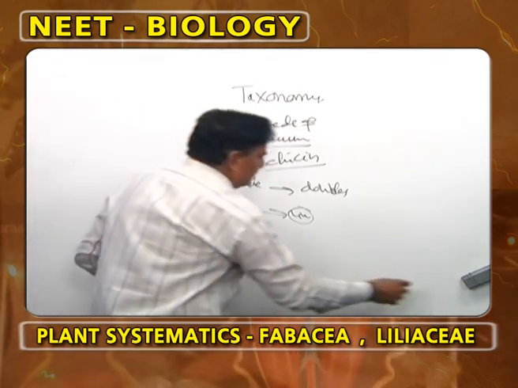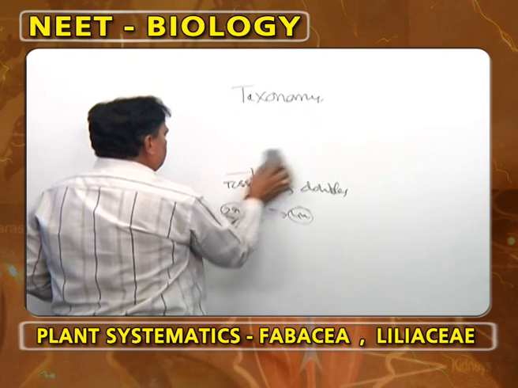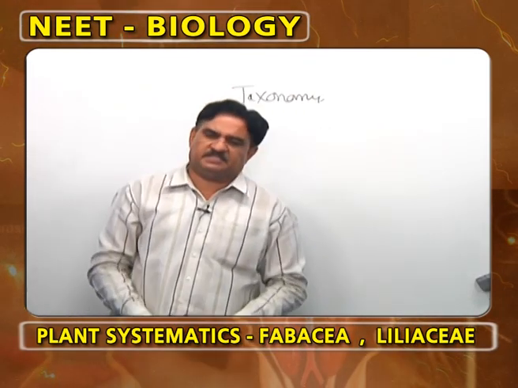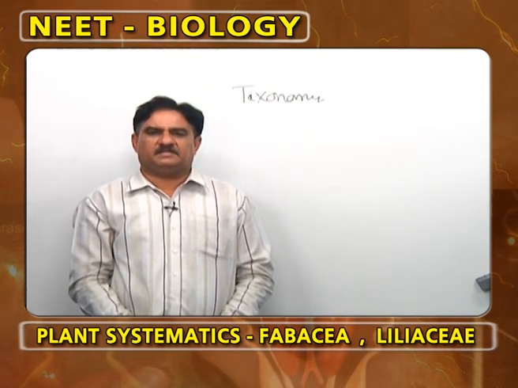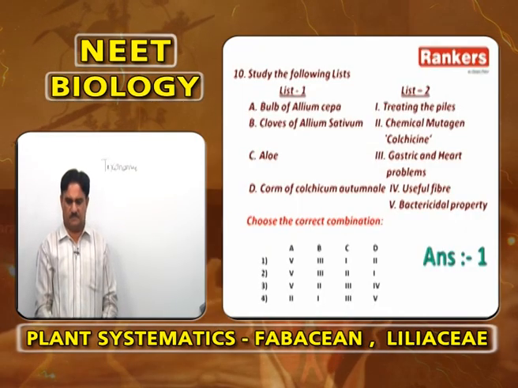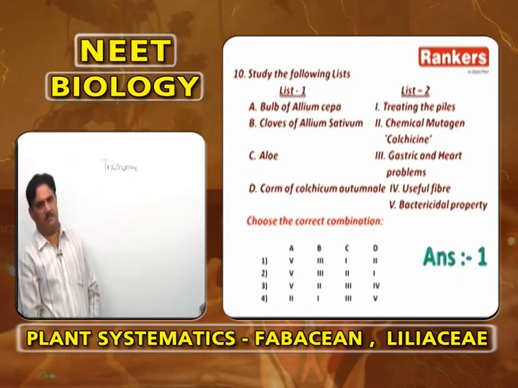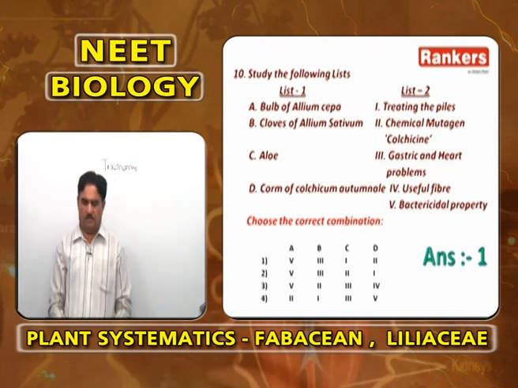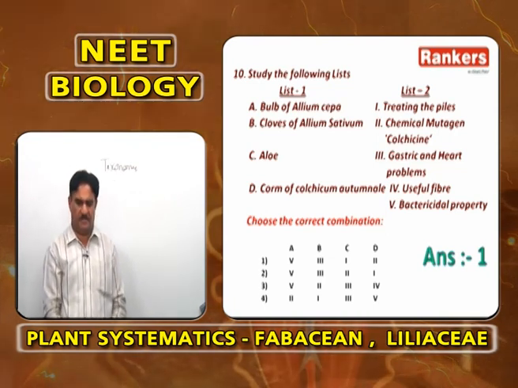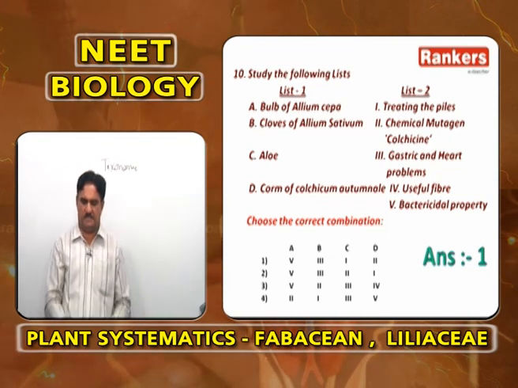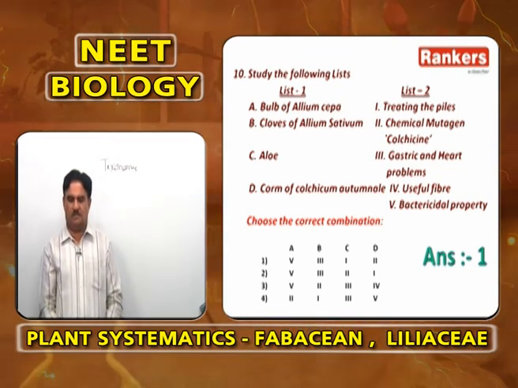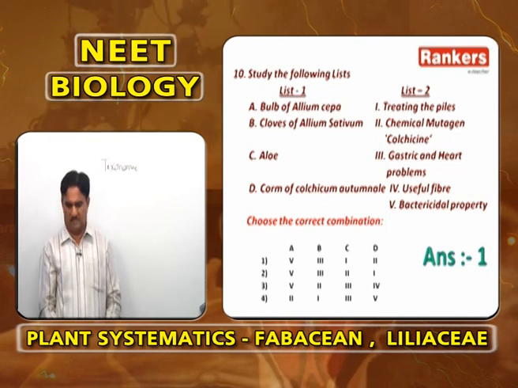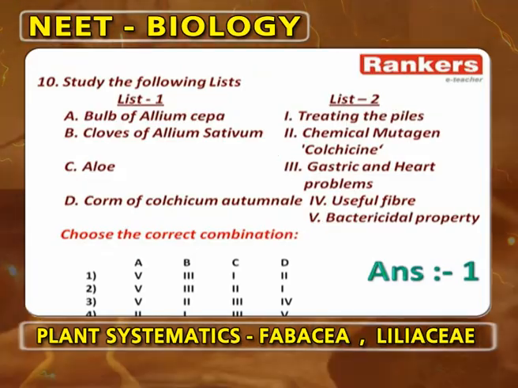Colchicine prevents the formation of spindle fibers during metaphase, which is called endomitosis, and ultimately results in the doubling of chromosomes. So, colchicine is widely used in producing polyploids. So, bulb of Allium cepa, bactericidal property; cloves of Allium sativum, gastric and heart problems; aloe, treating piles; corm of Colchicum autumnale, chemical mutagen called colchicine. So, answer is 1.